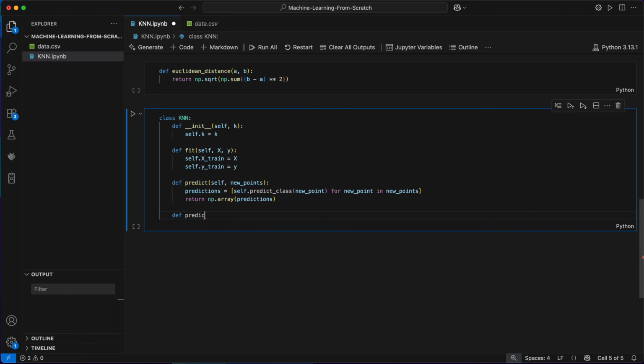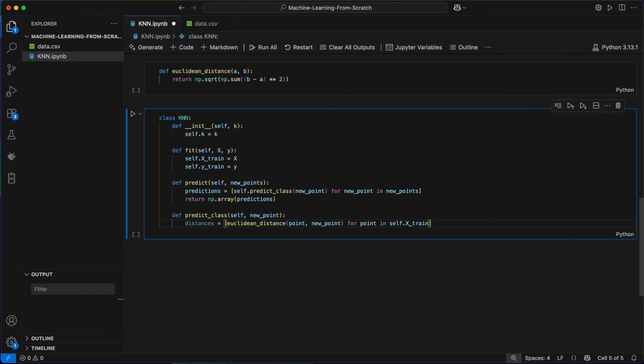Lastly, let's define the predict class method, which takes a single new data point and predicts its class label based on the k nearest neighbors in the training data. First, we need to calculate the distances between this new point and every point in our training data, so we can find out which k points are the closest. We do this by using a list comprehension that calls our Euclidean distance function for each training point in our training data. This gives us a list of distances.